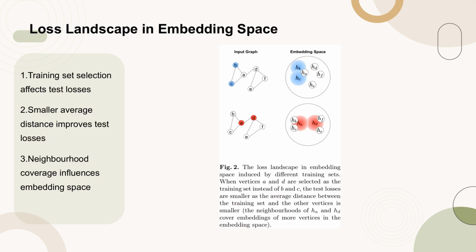Figure 2 illustrates the loss landscape in the embedding space induced by different training sets. The figure demonstrates that the selection of the training set significantly affects the test losses. Specifically, when vertices A and D are chosen as the training set instead of B and C, the test losses are observed to be smaller. This reduction in test losses is attributed to the smaller average distance between the selected training set and the other vertices. The neighborhoods of the embeddings HA and HD are shown to cover a larger portion of the embedding space, which contributes to the improved test performance.